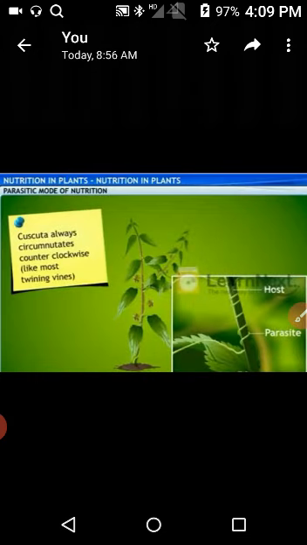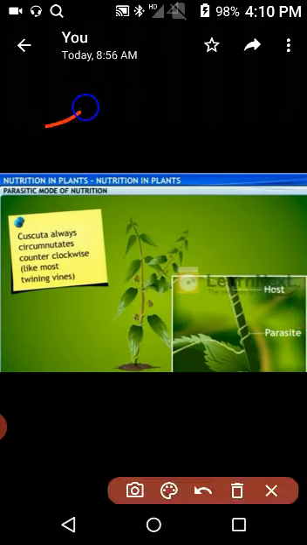Now we come to the next topic, the parasitic mode of nutrition, in which plants derive their food from the bodies of some other green plants and animals. The green plants or animals which provide the food are called the host.